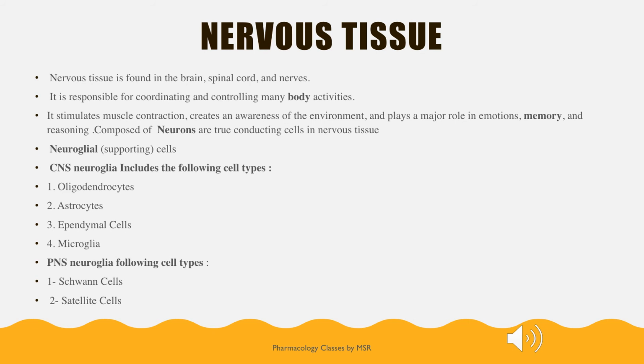So there are different types of cells in the CNS and PNS which are helping for the functioning of the nervous system. So within the CNS, the cells are oligodendrocytes, astrocytes and ependymal cells, microglia. Whereas in the PNS, in the peripheral nervous system, the cells include the Schwann cells and satellite cells.